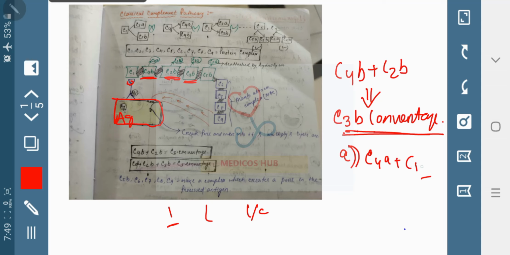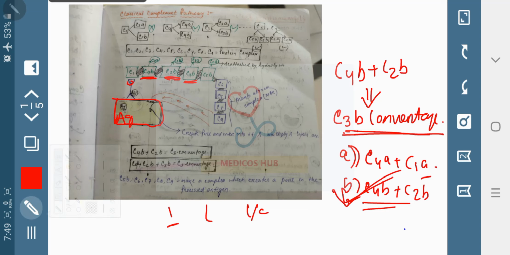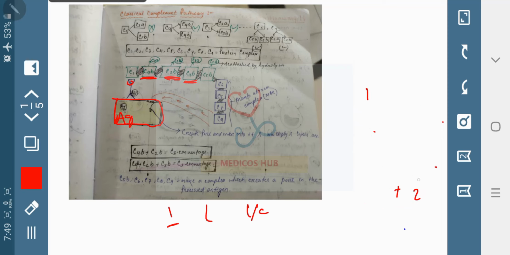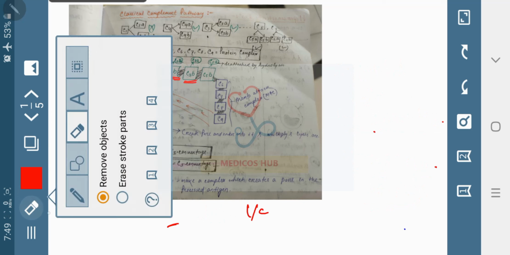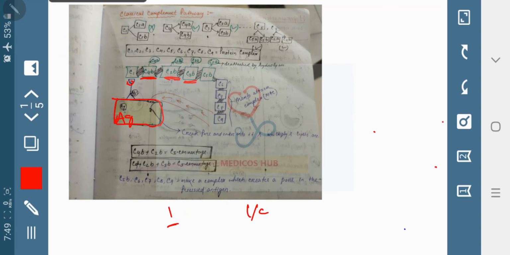You will answer B. Another thing they will ask in the exam: if C4B, C2B and C3B bind, what will form? C5B convertase equals C4B plus C2B plus C3B. This is also an MCQ. These two things you can remember very easily.